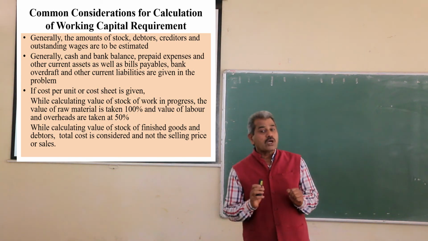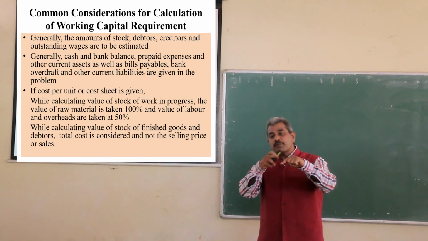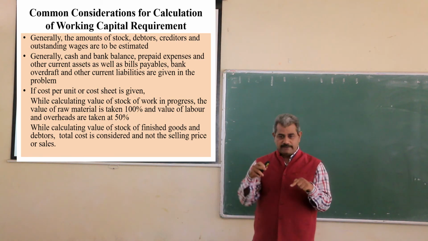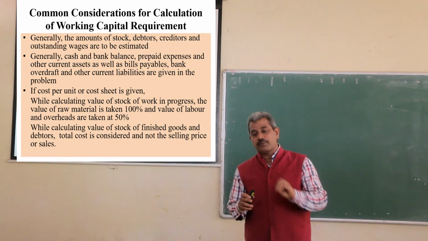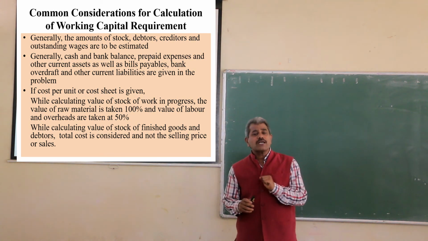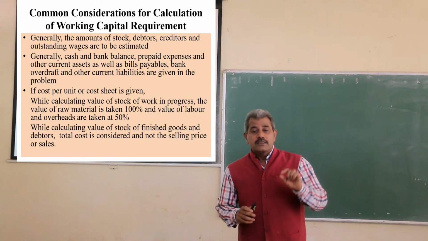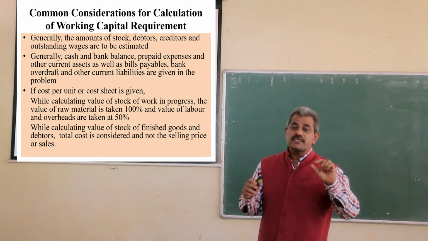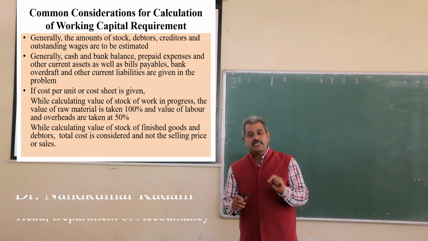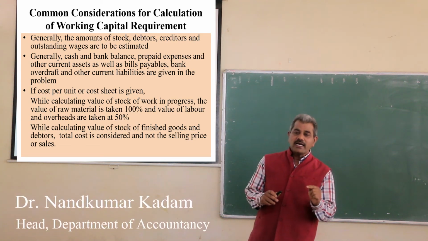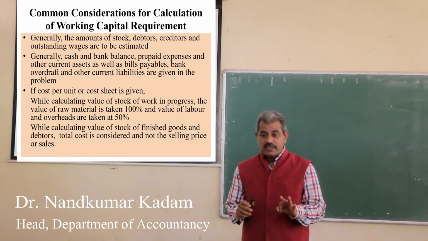But in the case of stock of work in progress, the stock is locked in the process, which is continuing. So we have to value such work in progress. How to calculate this work in progress amount? Generally, the amount of raw material used is taken at 100%, and the amount of labor and overheads are taken at 50%.